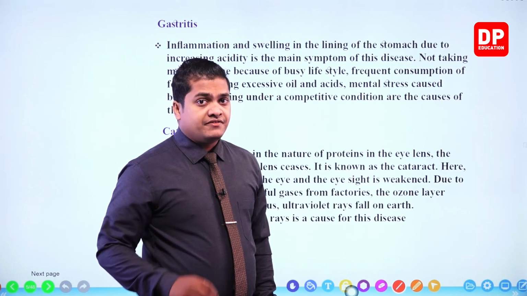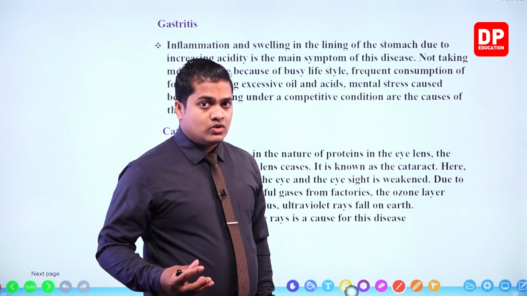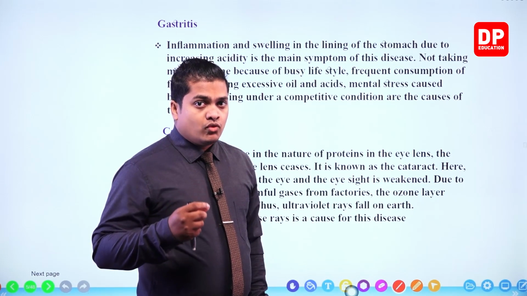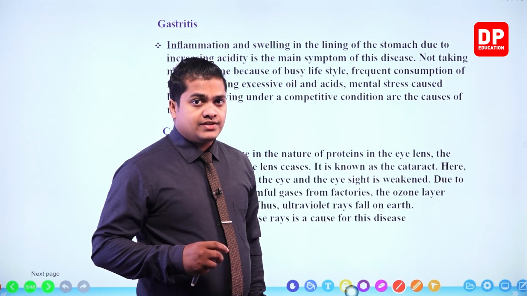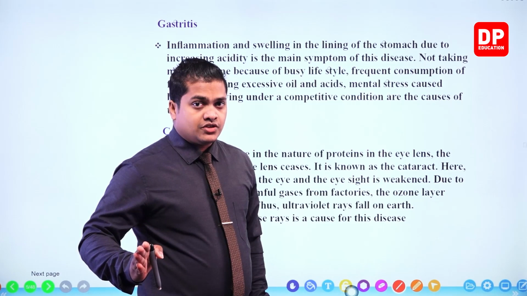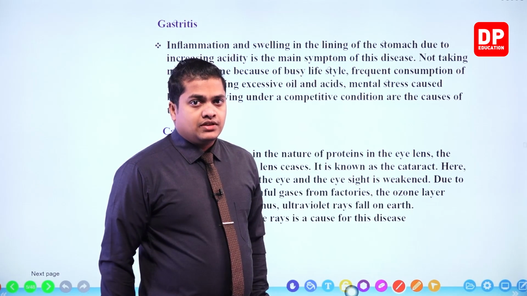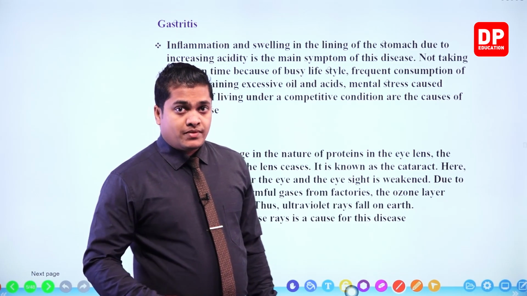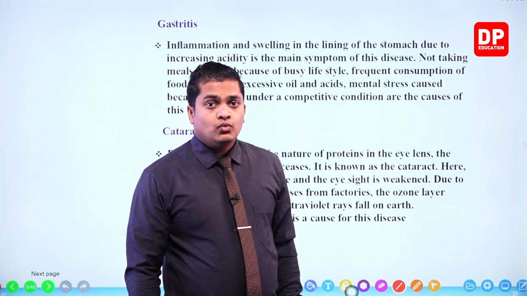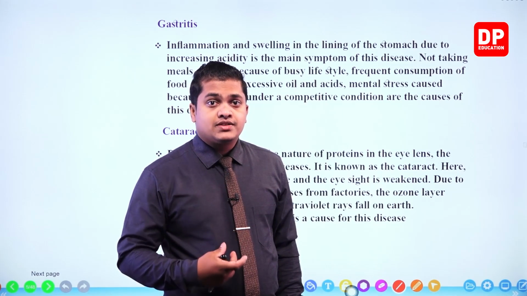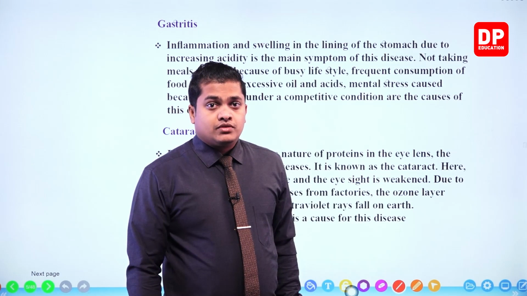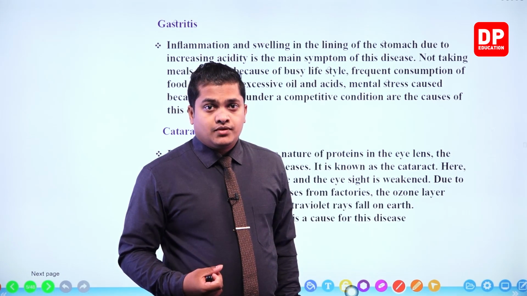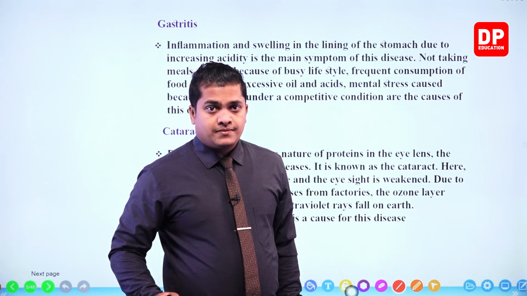Also, my dear children, if the condition is going to be even worse, then what will happen to the person who has this gastritis? If the condition goes to the worst, then wounds will occur within the digestive tract. Here, the digestive tract means starting from the stomach towards the intestines. Wounds will occur, and sometimes in the esophagus as well. So the person will not be able to consume food in that case.